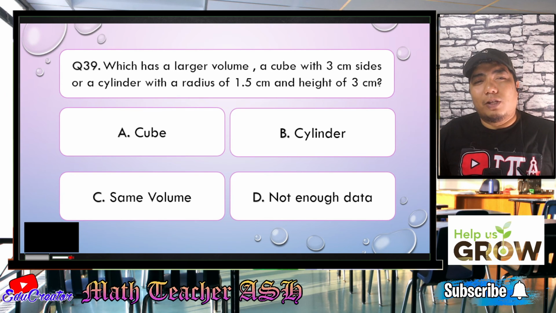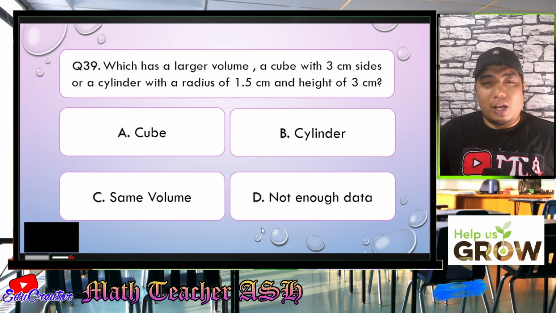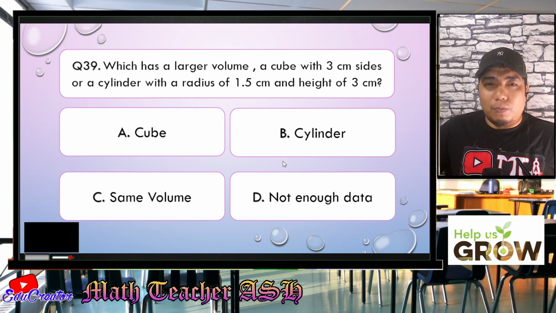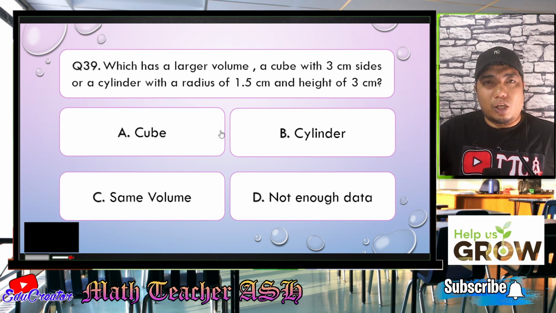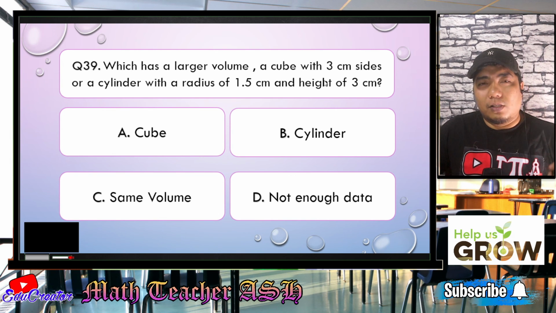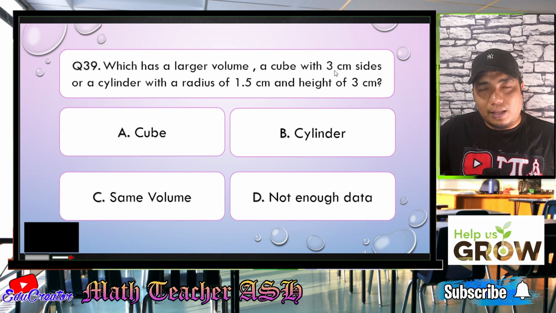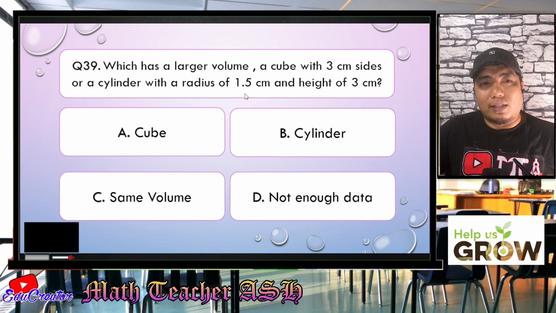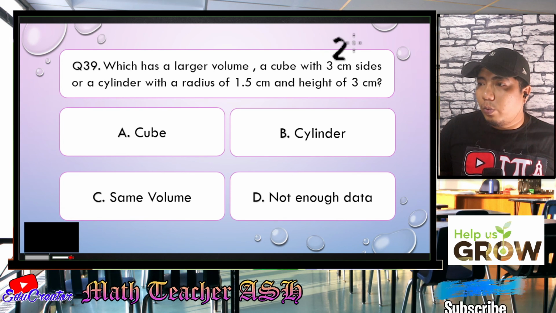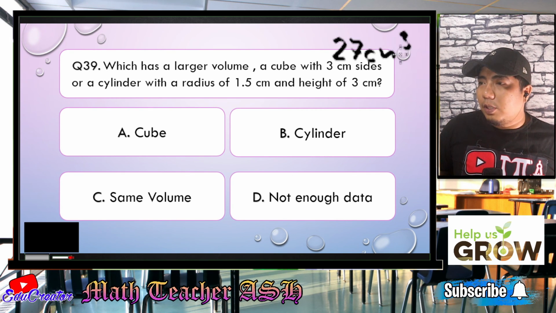All right, my dear math learners, for you to answer this question, you need to get the volume of the cube and the volume of the cylinder and check which of the two volumes is larger. Now, the volume of the cube is basically s cubed, so s times s times s. That is 3 times 3, that is 9. 9 times 3, that is 27. So we have 27 cubic centimeters for the cube.